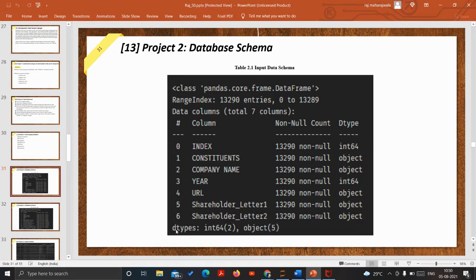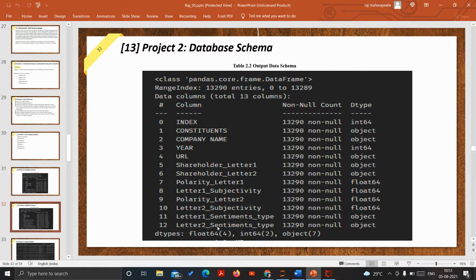These are the input schema. So the table consists of this many columns, where the shareholder letter 1 and shareholder letter 2. For both of these columns we have to generate the polarity and the subjectivity columns, and we have to predict the sentiments of it.